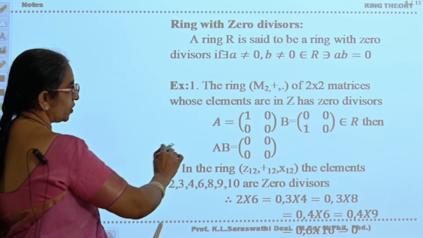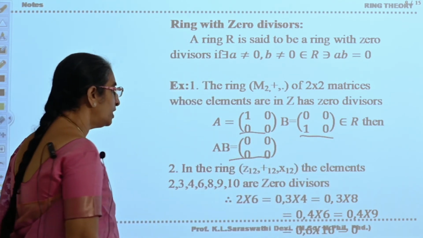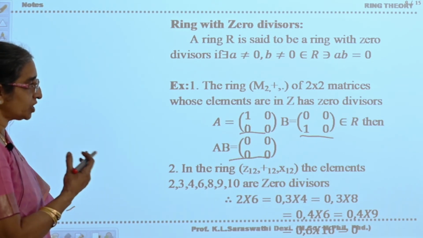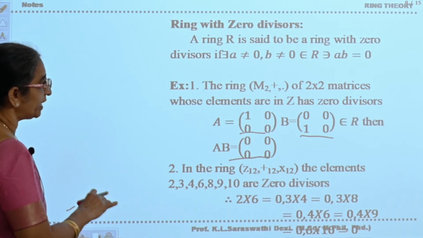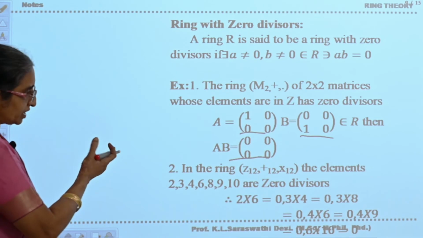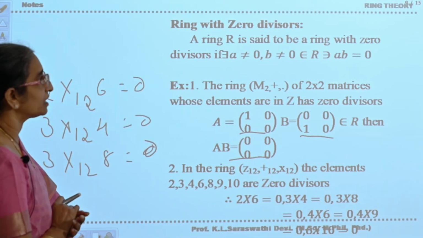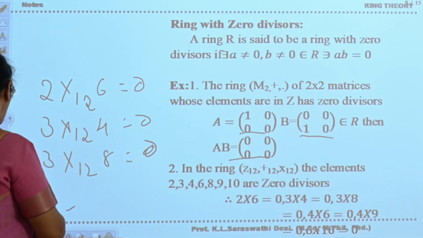Now A is not equal to 0, B is not equal to 0. If you take the product, it is becoming 0. Similarly, in the ring Z12, with respect to addition modulo 12, it is an abelian group. With respect to multiplication modulo 12, it is a semigroup, and the distributive laws will also be satisfied. Then you will say that that is the ring with 0 divisors.